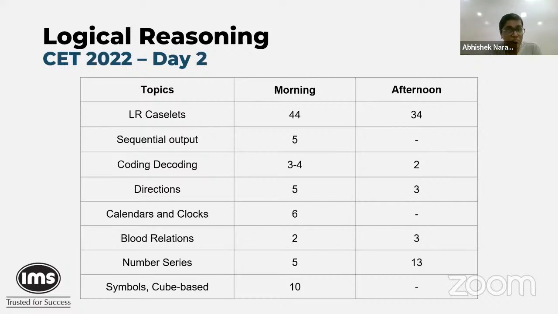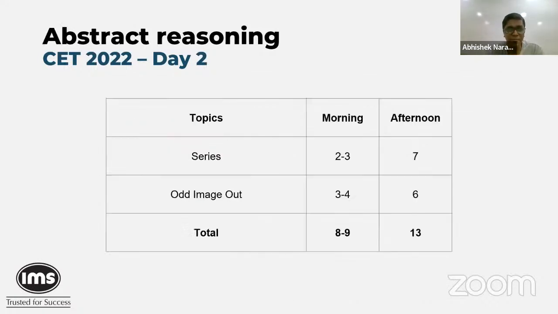The big change would be number series as compared to the morning and afternoon, where we had 13 questions. Now, when we say number series, it's going to include the find the next number, find the middle number, find the previous number, find the odd term out. All of those things are included. So I'm not going to distribute how many odd one questions were there, how many series questions were there. But all of those together as a subtopic were 13 questions in the afternoon section as compared to 5 in the morning section. So we see that we are sort of trying to cover up the deficit of the overall non-verbal reasoning through the number series, right?